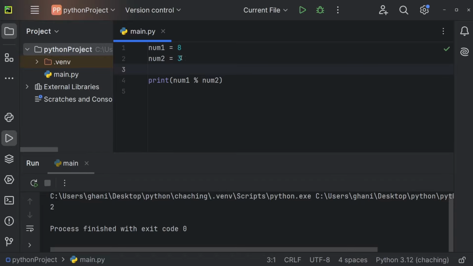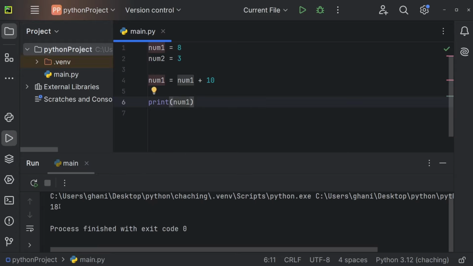We can also add something to number 1. So we could, for example, say that number 1 is going to be equal to number 1 plus 10. And now let's just print num1 in the console. Let's press start. And we're getting 18. So I can increment a number by doing so. But there's also a shorthand syntax for the exact same thing. So we can say num1 plus equals 10. And this says num1 is equal to num1 plus 10. And we're getting the exact same result.